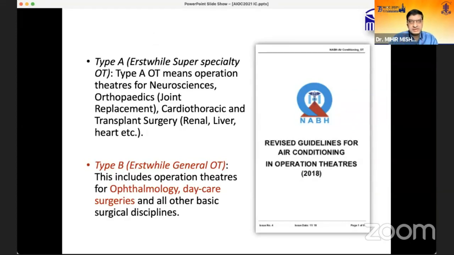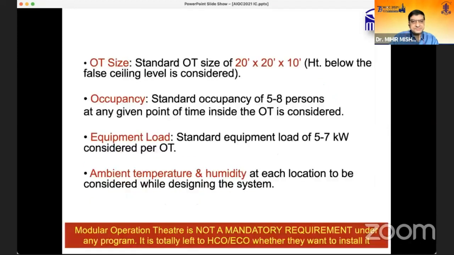Coming to the NABH, if we are planning for NABH accreditation in the future or presently, during the infrastructure stage is most ideal, because it's very difficult to change the infrastructure over time when you think of going for NABH accreditation. According to NABH, they have defined the guidelines for air conditioning in operation theater. The revised one, 2018, is the latest. It comes under type B, the general OT for ophthalmic OTs, which consists of daycare surgeries and other basic surgical disciplines. So we have to think of type B air conditioning.